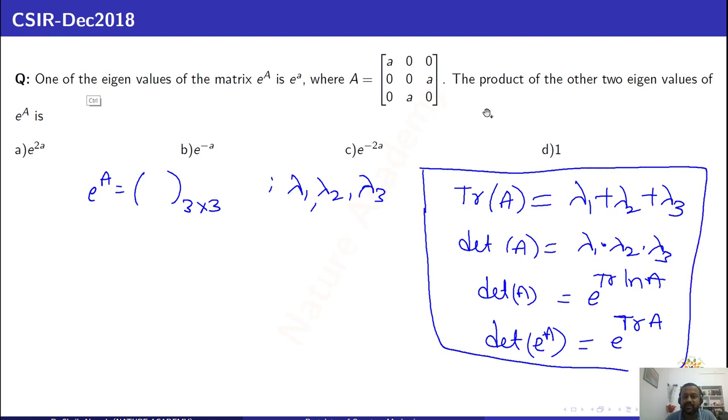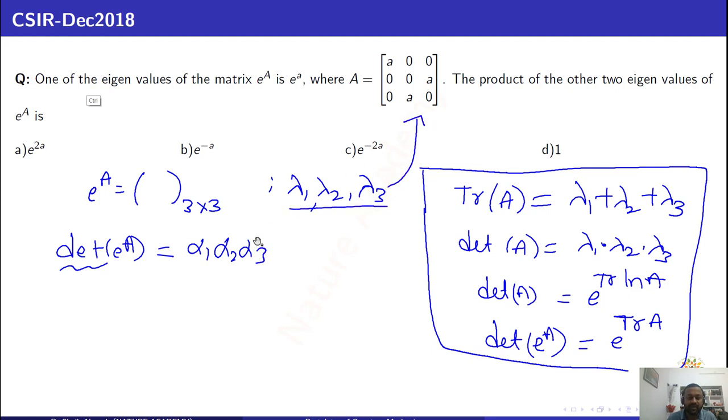Now what is the question here? The product of the other two eigenvalues. One eigenvalue here is e power a. What are the other two eigenvalues? Now I will try to write det of e power A. Det of e power A is the product of three eigenvalues. Let me call the eigenvalues alpha 1, alpha 2, alpha 3, where lambda 1, lambda 2 are eigenvalues of A, and alpha 1, alpha 2, alpha 3 are eigenvalues of e power A. The determinant of a matrix is equal to the product of eigenvalues. One eigenvalue is e power a, and the others are alpha 2, alpha 3.